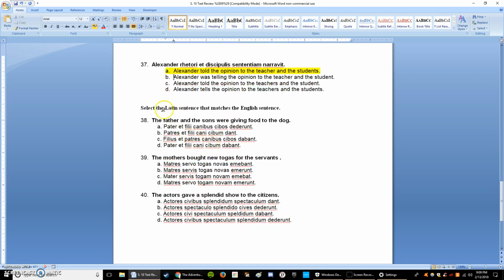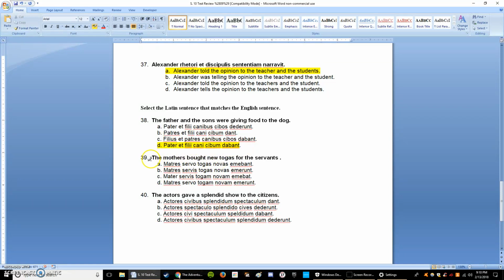Alright, now we need the Latin sentence that matches the English sentence. Father and the sons, so that would be pater et filii, were giving, so we need an imperfect verb right there. That would be dabant. Food, cibum, to the dog. Let's see, patres, nope, that doesn't work. Pater et filii, canibus, cibos, dederunt. Nope, dederunt would not work because that is perfect. So that would be gave food to the dog. Ah, there it is. Pater et filii, cani, cibum, dabant.